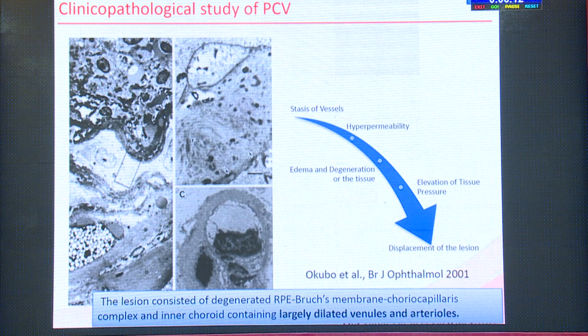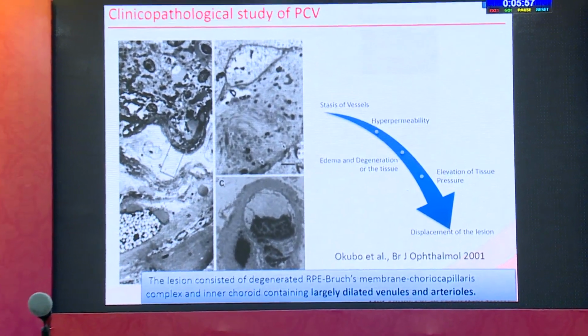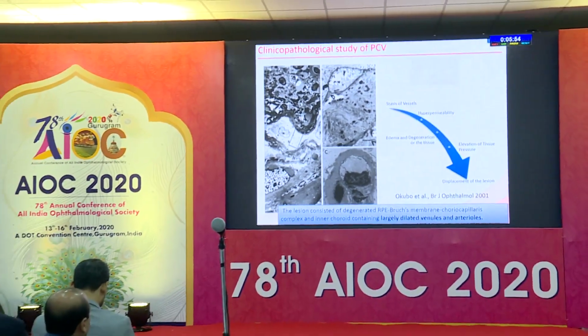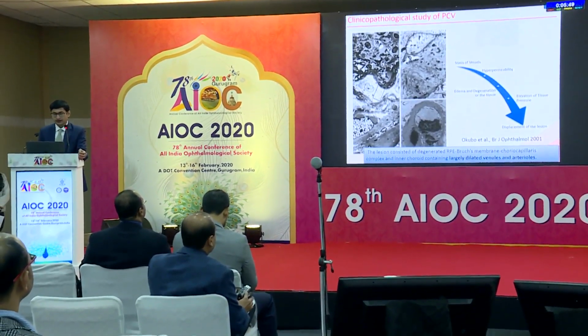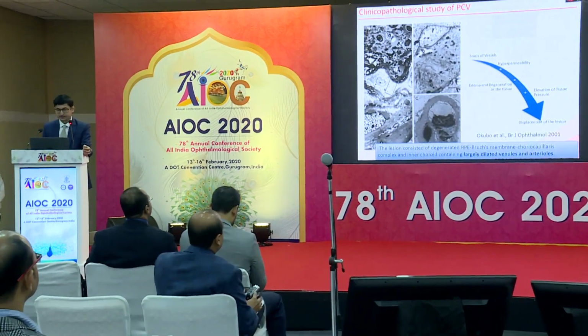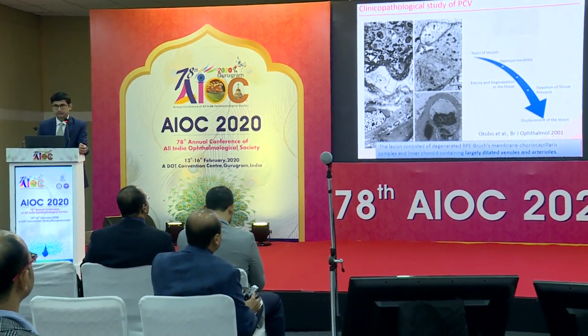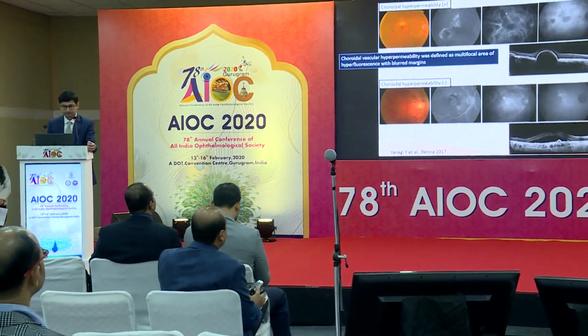Now, this is another clinico-pathological study of PCV eyes, where they have shown that if you look at the histology of the PCV lesion itself, it's a degenerated RPE, Bruch's and choriocapillaris complex with the inner choroid containing largely dilated venules and arterioles. So again, the pathology will consist of the stasis of the vasculature and hyperpermeability leading to edema and degeneration, elevation of the tissue pressures, and eventually there will be the presence of the PED and other vascular changes that you see in PCV.